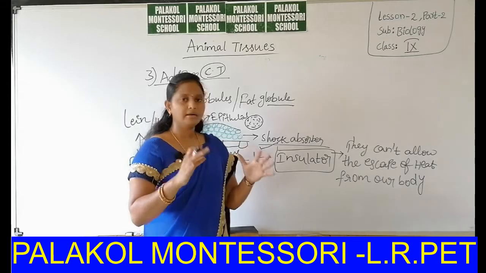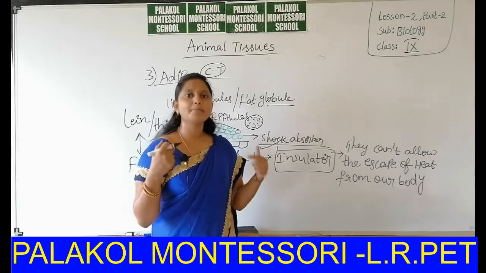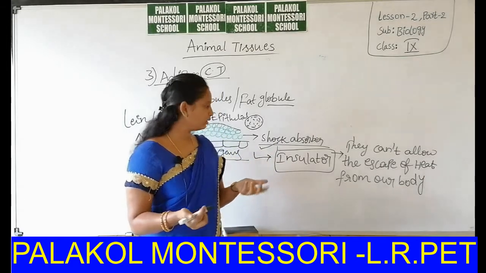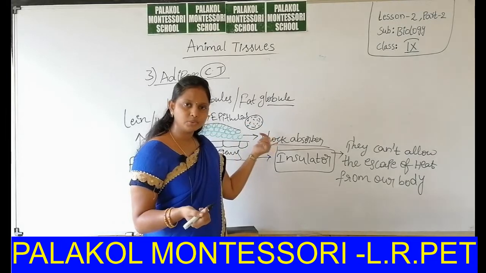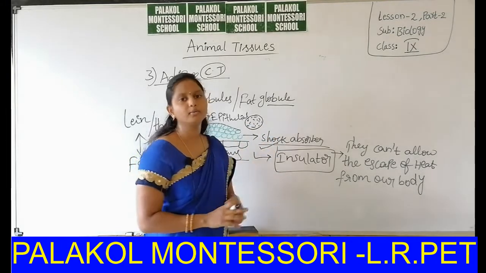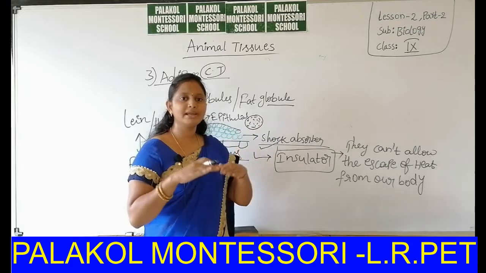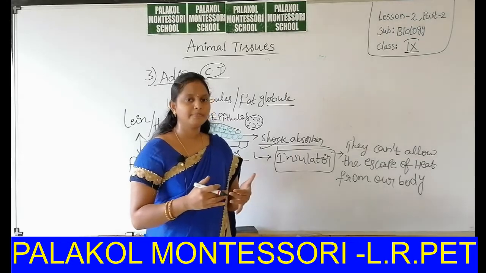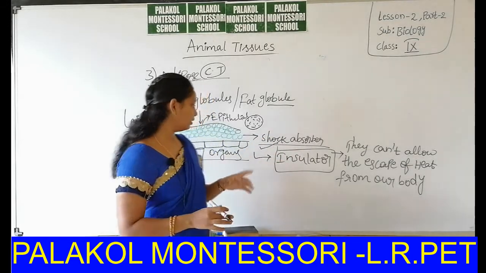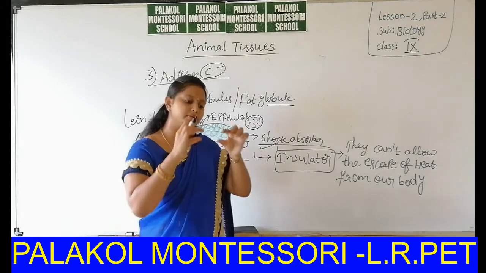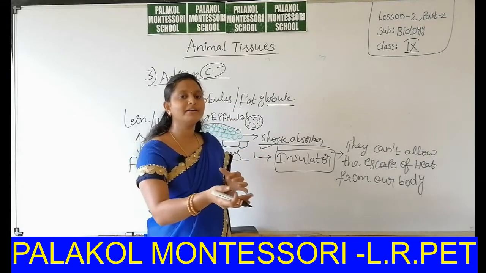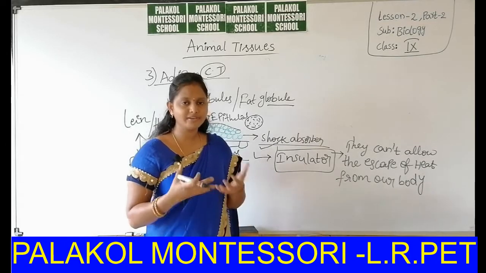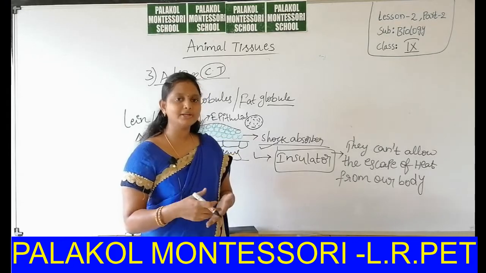If the atmosphere becomes cool, the body loses heat energy. Due to the presence of adipose tissue, the heat energy does not go outside. So the body temperature is maintained constantly and becomes the needed temperature in the case of a fat body. But in the case of a lean person, the adipose tissue is very small, so the escape of heat energy from the body is more, so they feel cool. They feel cool faster when compared to a fat person.